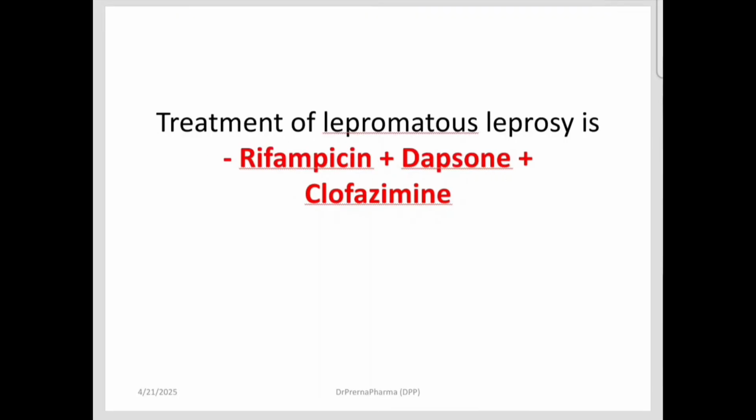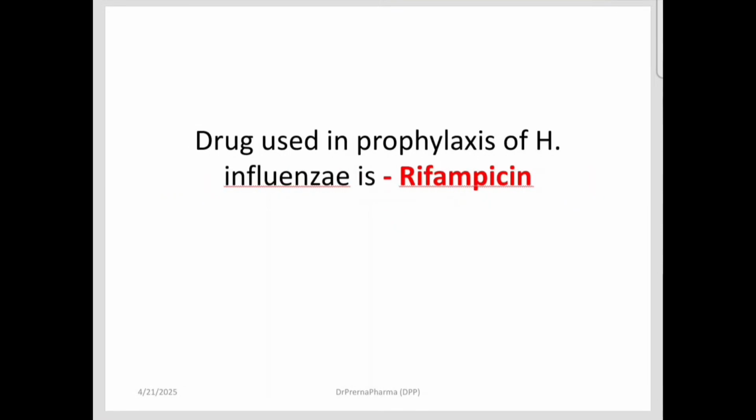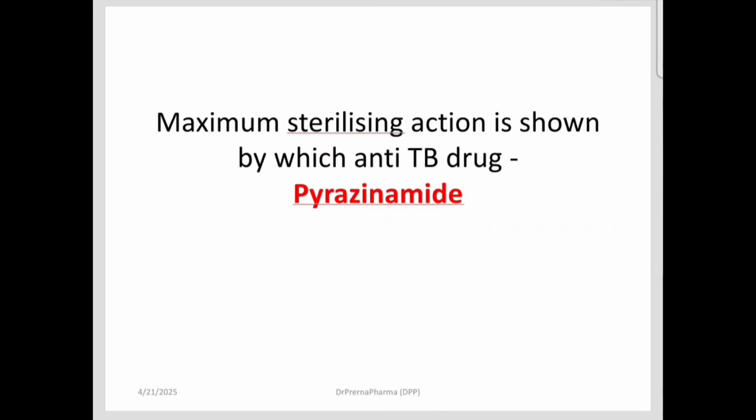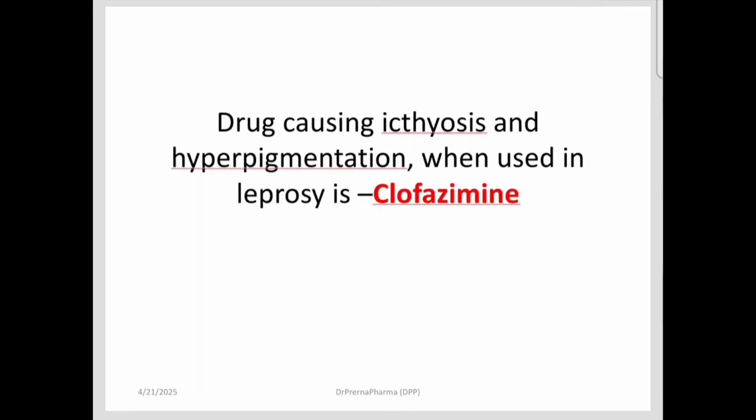Treatment of lepromatous leprosy is rifampicin plus dapsone plus clofazimine. This is the therapy regimen for lepromatous leprosy. Drugs that cross the placenta: isoniazid, rifampicin, pyrazinamide, they all cross. The drug used in prophylaxis of H. influenzae is rifampicin. Maximum sterilizing action is shown by which anti-TB drug? That is pyrazinamide. ATT associated with psychosis rarely is INH.